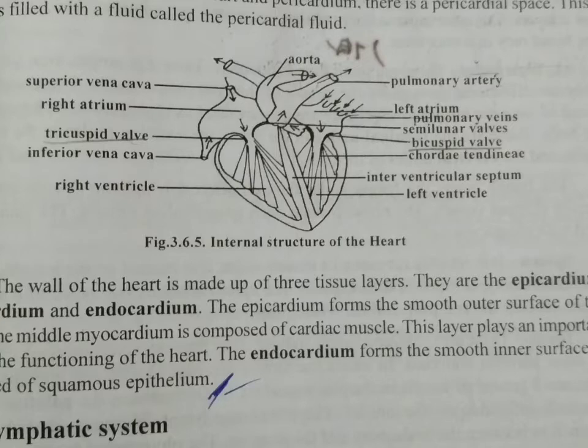Now let us see about systemic circulation. The left atrium receives oxygenated blood from the lungs through the pulmonary vein. When the atria contract, blood from the left atrium is forced into the left ventricle. Later, by a contraction of the ventricle, the blood leaves the heart through the aorta. The aorta is a single systemic artery emerging from the heart.